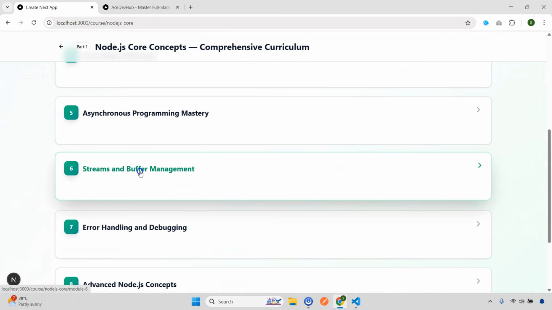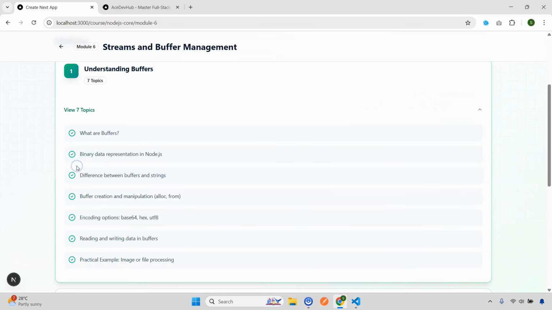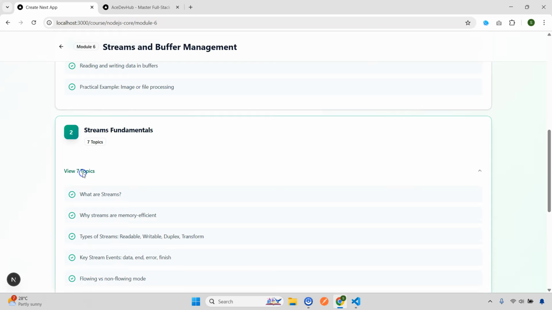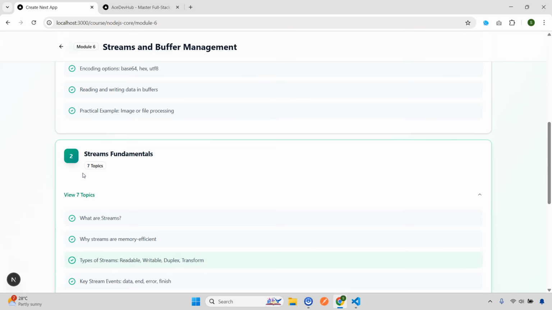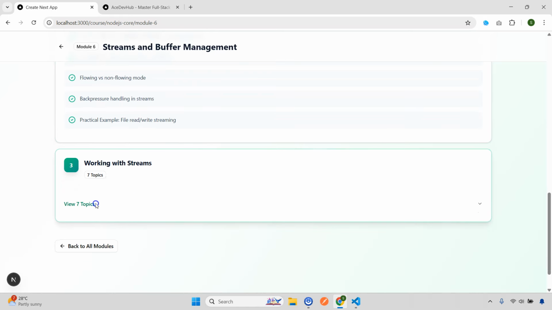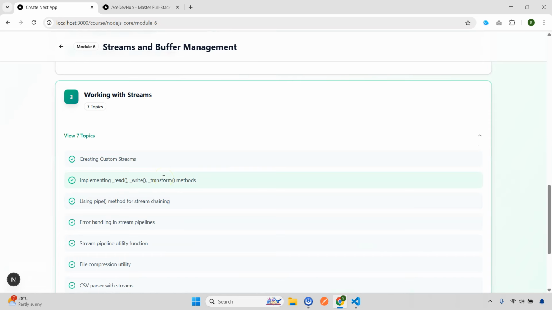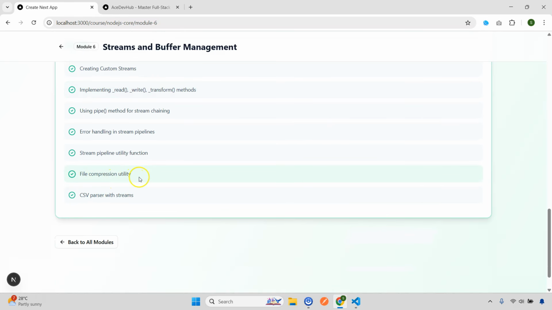Moving to the next one, streams and buffer. So here we are going to understand what are buffers, how you can represent binary data in Node.js, difference between buffers and strings, important, right, and reading and writing data in buffers, right. Then we have the streams. Now this is actually a very confusing topic, like most students find difficulty here, so I actually break this one into two parts. So one will be the stream fundamentals and then working with streams, right. So I will show you how you can create custom streams, implement all of these things, and also you're going to create some file compression utility, some small projects, so that you'll get some overview.